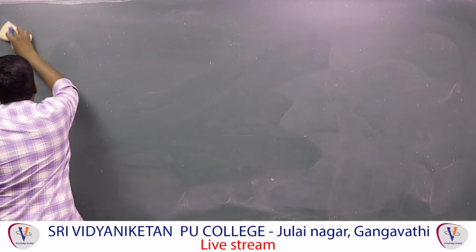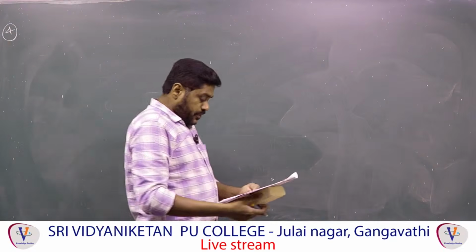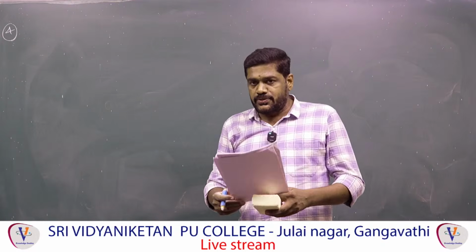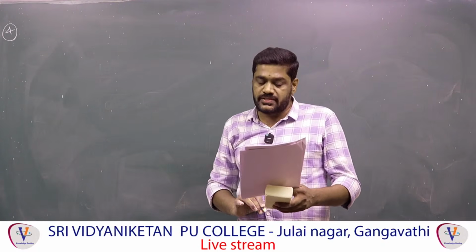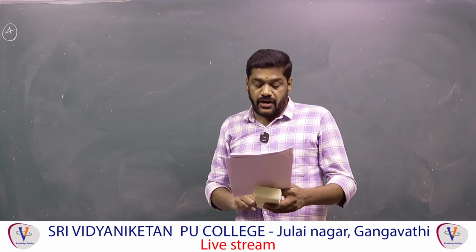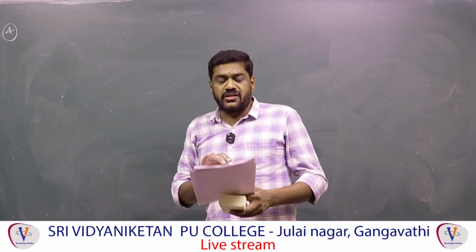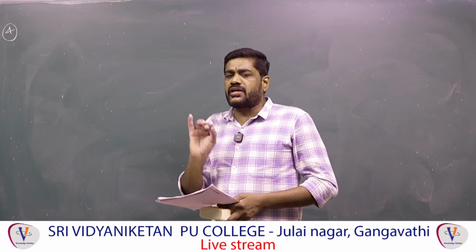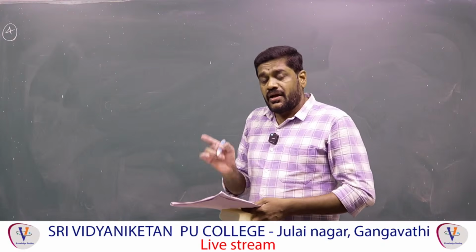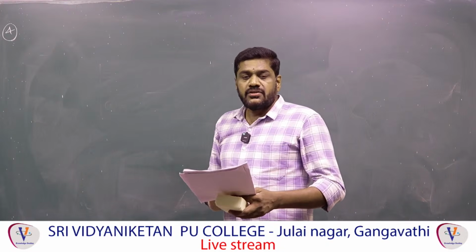Now the fourth question is: which of the following pairs has the same unit? Four options are given, meaning which pair of the given physical quantities has the same unit. Energy and power, energy is a different quantity, power is a different quantity. And angle and relative density, no. Actually in general, angle theta is equal to the length of the arc by radius. Both have the same dimension, but this angle has the SI unit of the radian, but relative density has no unit.